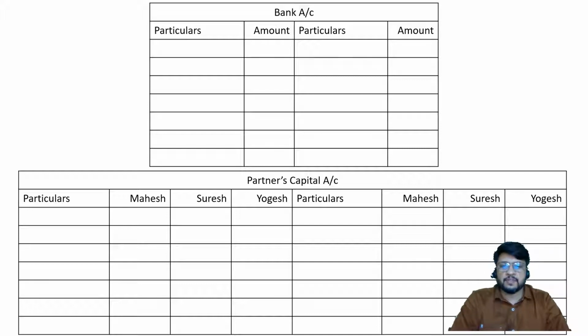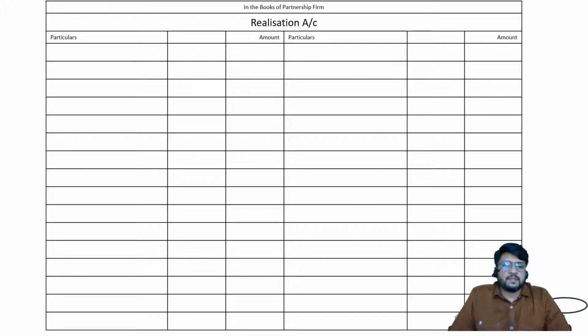Let us start with the first stage. The first stage is the transfer stage. The first step is to open the necessary ledger accounts. We have done that. The next step is transfer of assets and liabilities. Take out from the cupboard and put on the invisible table. The cupboard is the balance sheet. So in this stage we are going to consider only the book values.